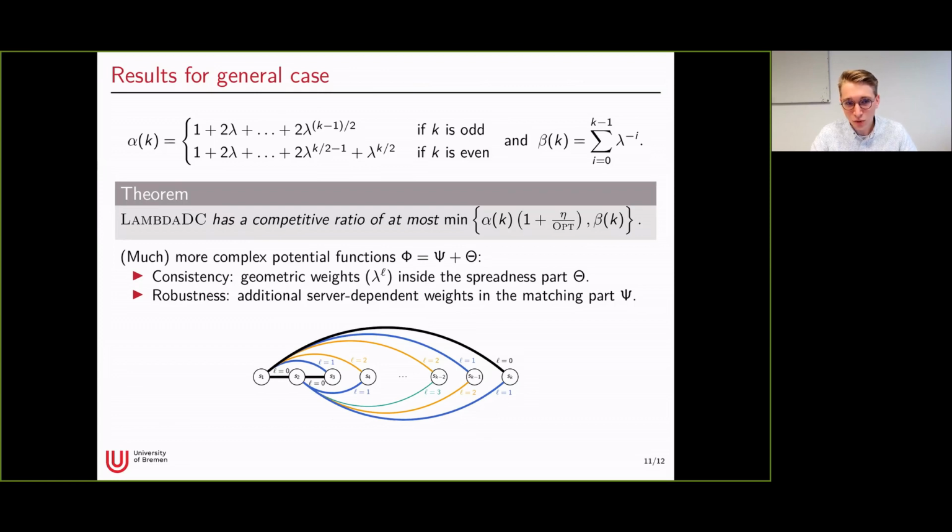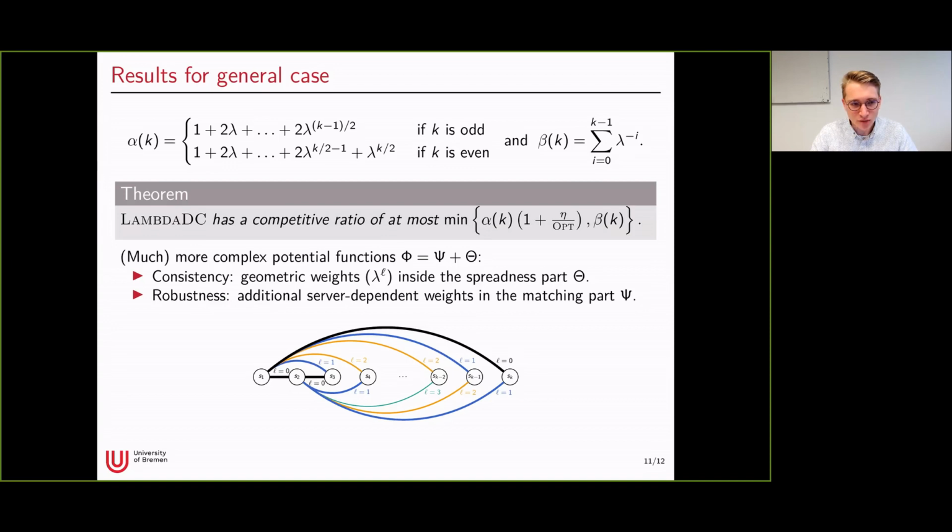It's 1 plus 2 lambda plus lambda squared for K equals 4, and so on. And our robustness ratio will be just the sum of the flipped powers of lambda from 0 to K minus 1. And yes, so we have then the same error dependence on the prediction error.